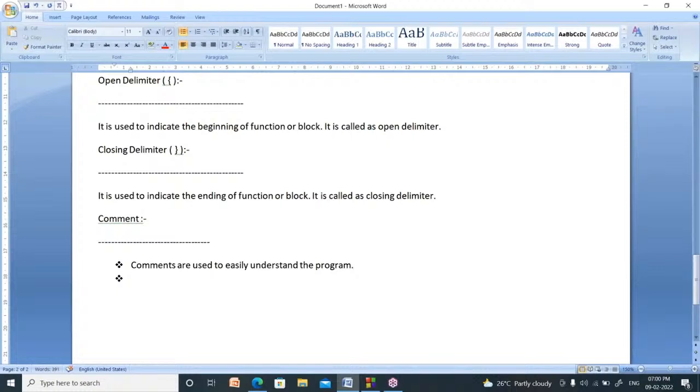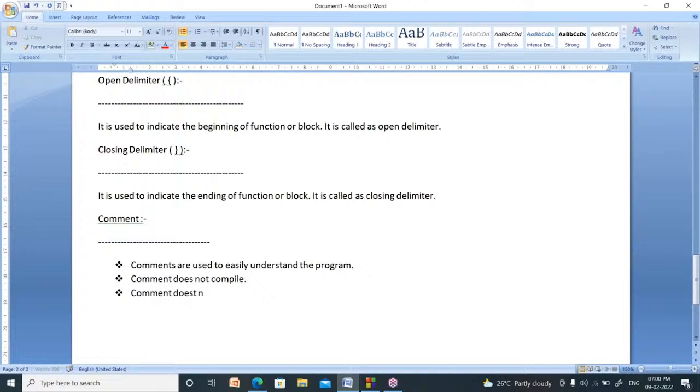If you write comments, they don't compile, which means they are not converted to machine-understandable code, that is, machine language.